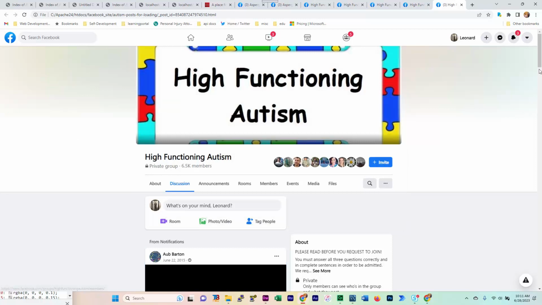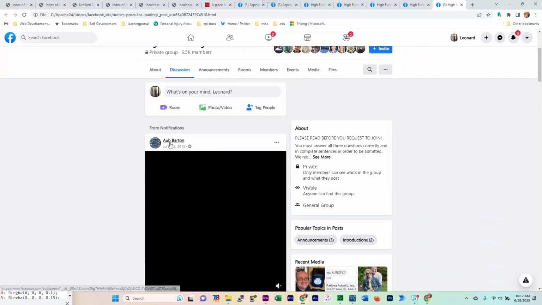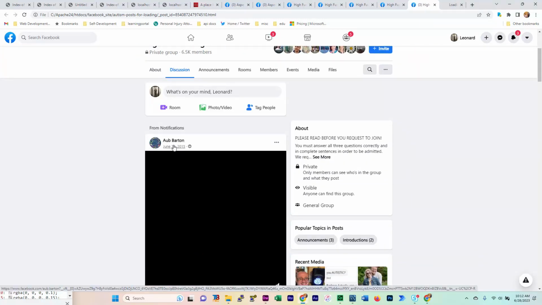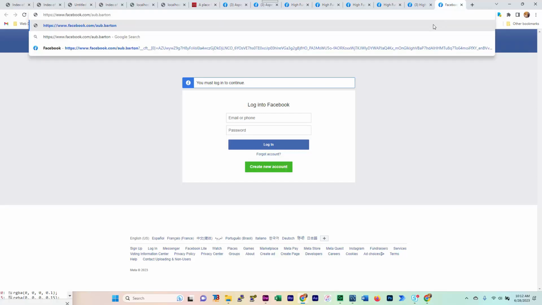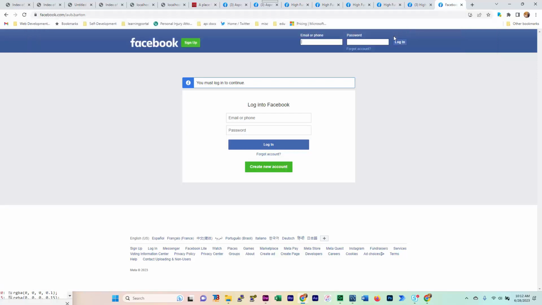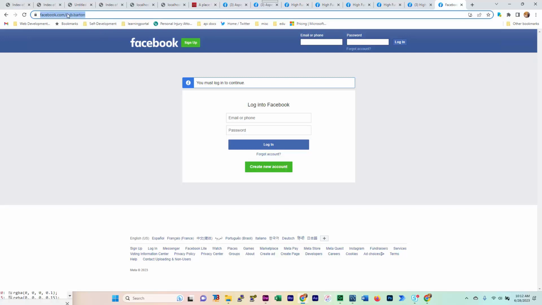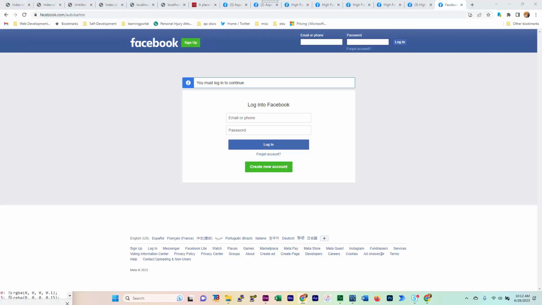Okay, so you'll see here, when you click this, it takes you to this prolonged profile link. It's got all this. What my application is designed to catch is this part of it right here. That's the raw profile link without a bunch of parameters. And of course, I've got to log into Facebook to continue.